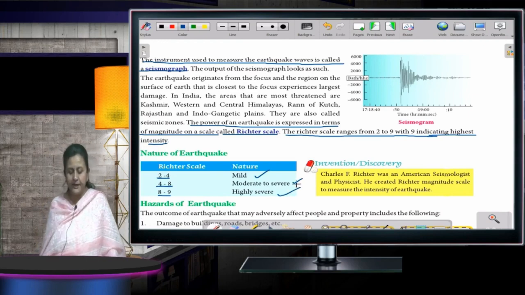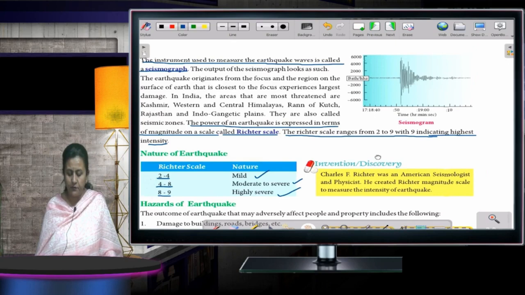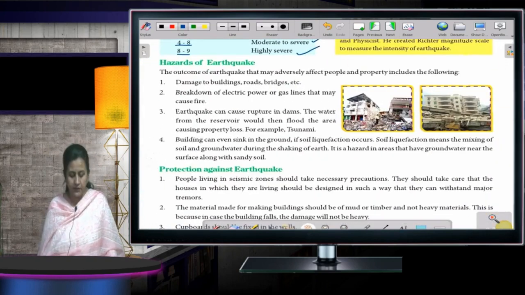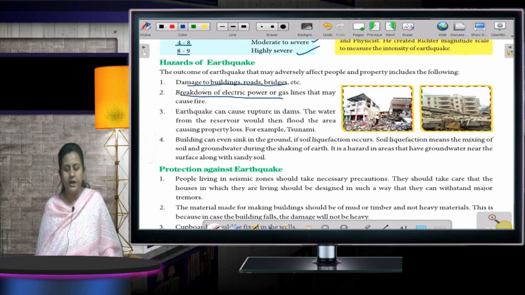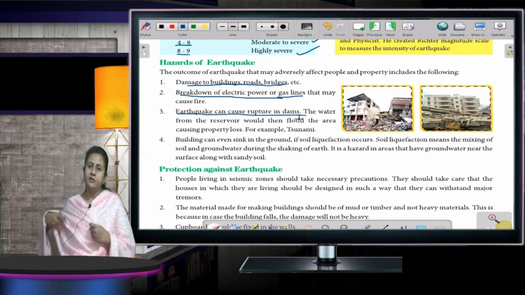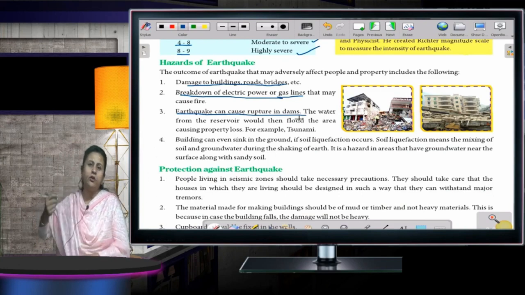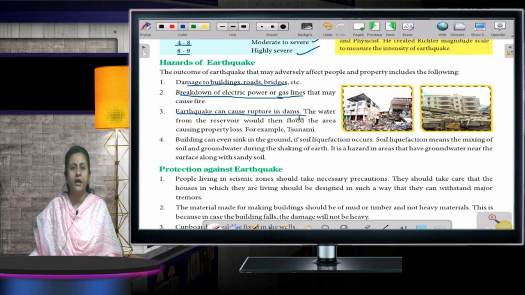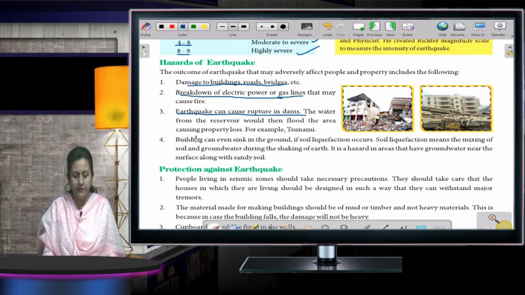Okay? Hazards of earthquakes now. What are the hazards? What happens after the earthquake? Damage to buildings and roads, breakdown of electric power or gas lines. An earthquake can cause rupture in dams. Dams are there. You know what dams are? Dams are the places where a lot of water is saved and electricity is made. What happens? They get cracked. Okay. Buildings can even sink in the ground if soil liquefaction occurs.